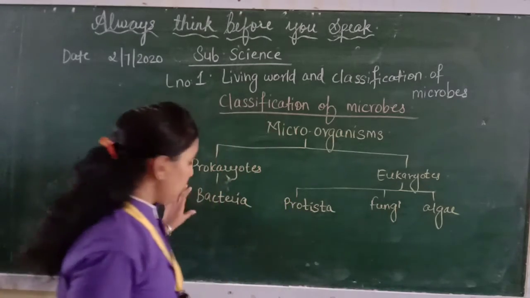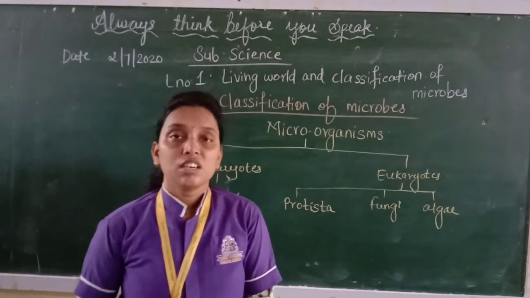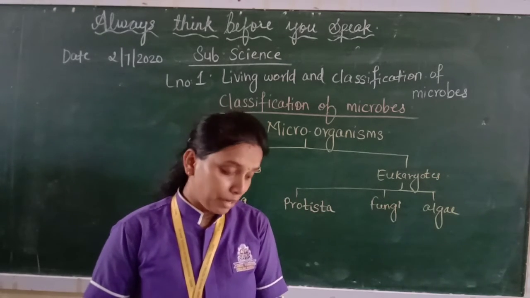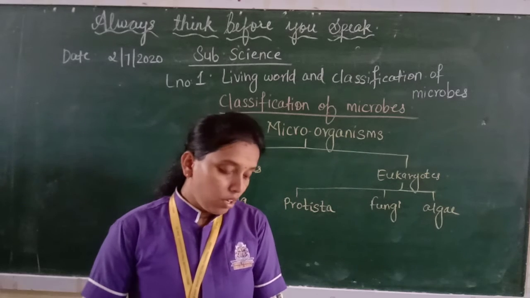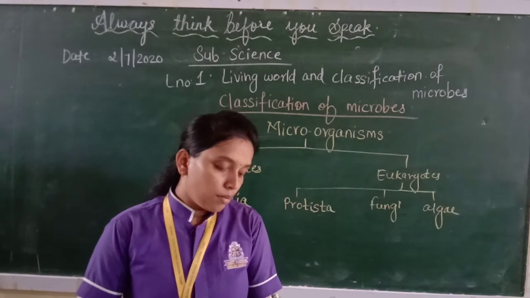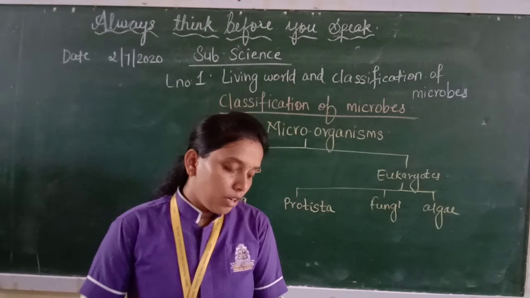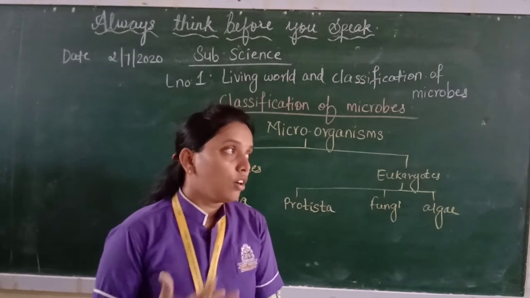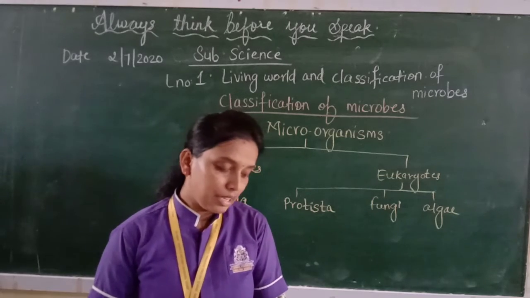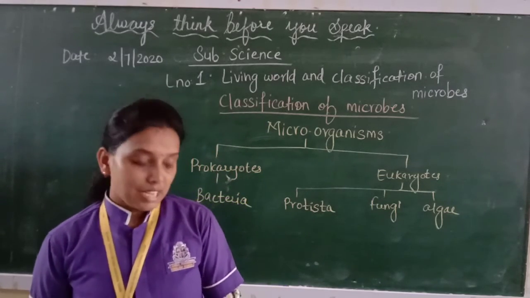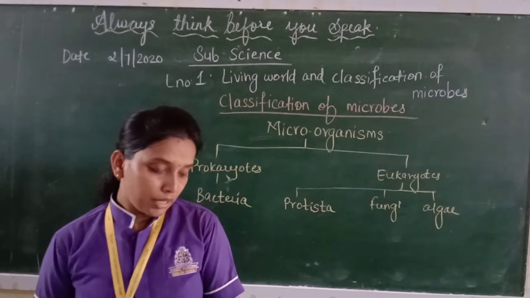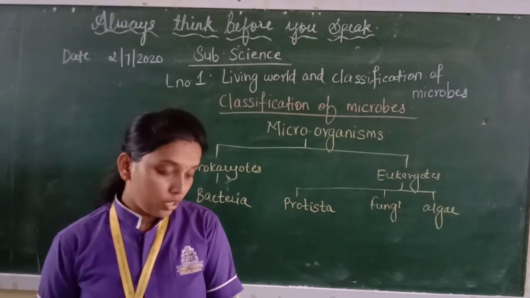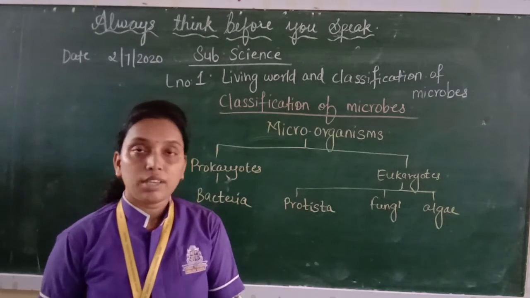Now, in bacteria, the size of these organisms is from 1 micrometer to 10 micrometers. They are unicellular, independent or parasitic organisms. Parasitic organisms means they depend on some other host. They keep some other organisms as their host and they obtain their food from them. Sometimes many bacteria together form colonies. They live in colonies.